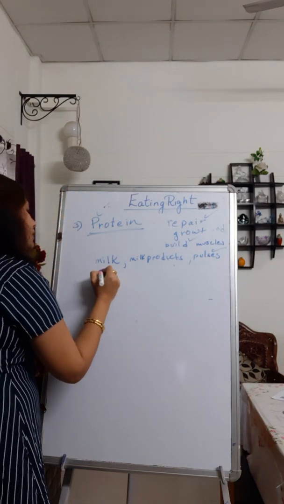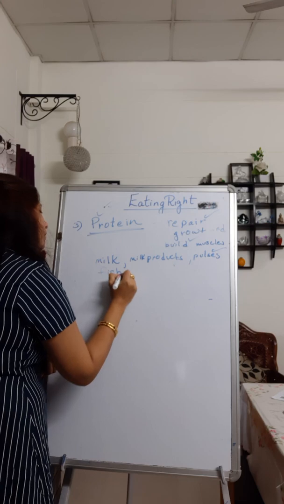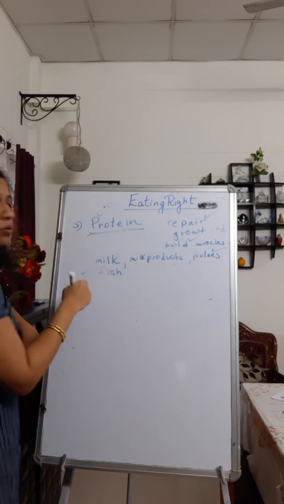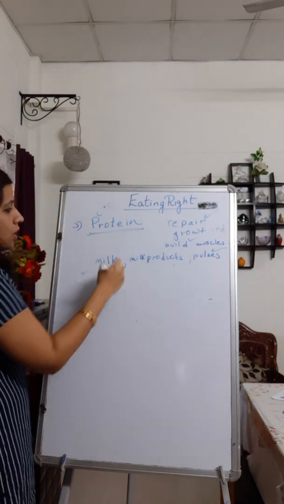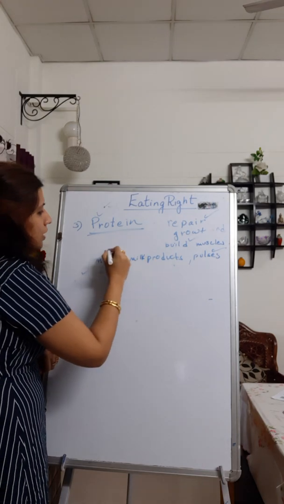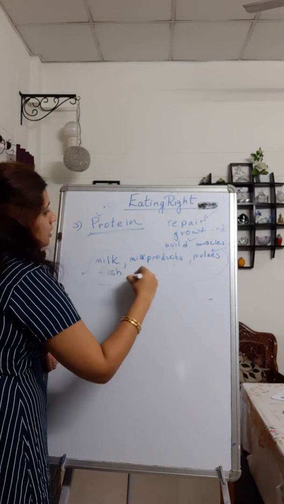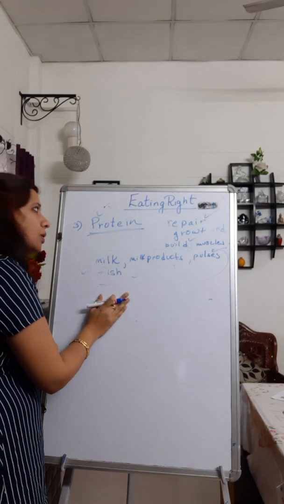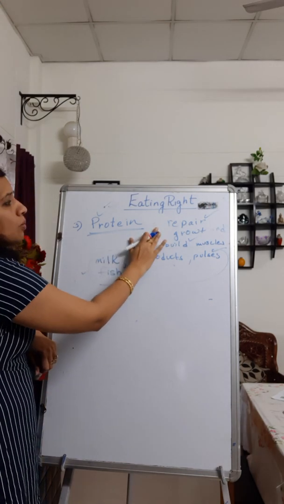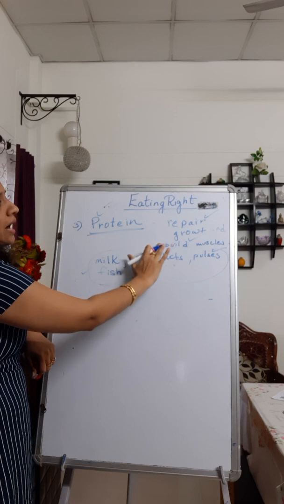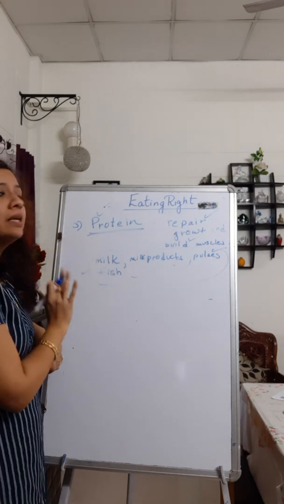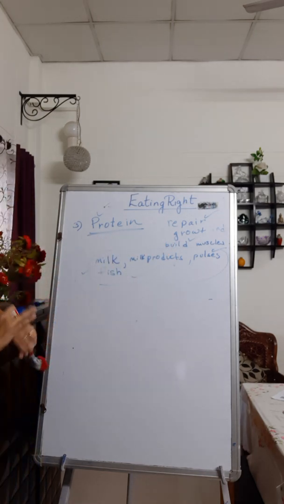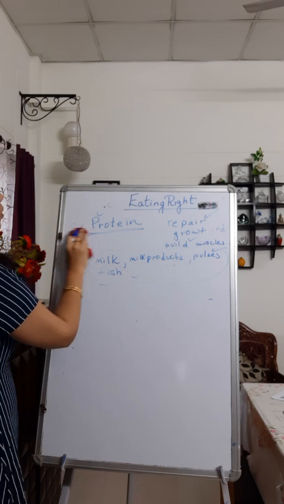There's also a good quantity of protein in fish. So milk products, pulses and fish are all rich sources of protein. And why should you consume protein? So that your body's repair mechanism is good, and it helps in growth and building of your muscles. With this, protein is over.